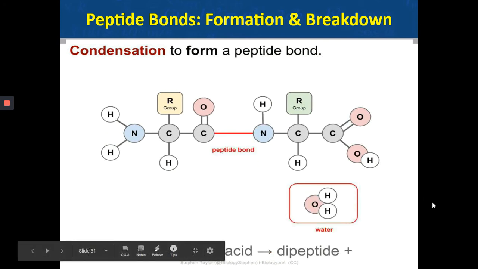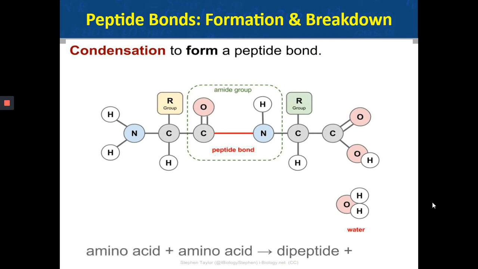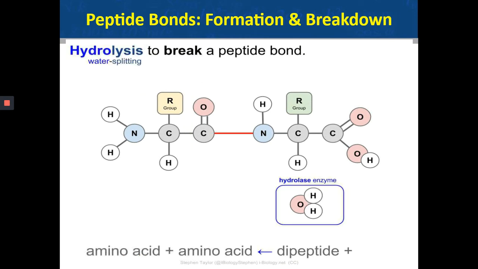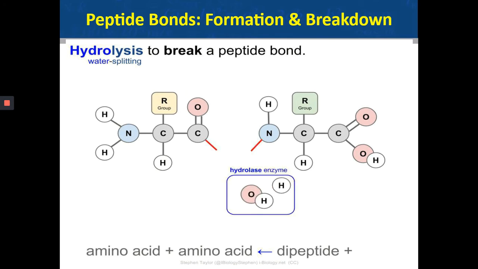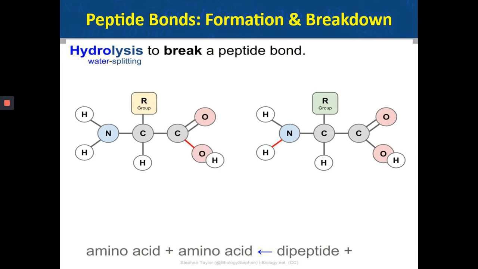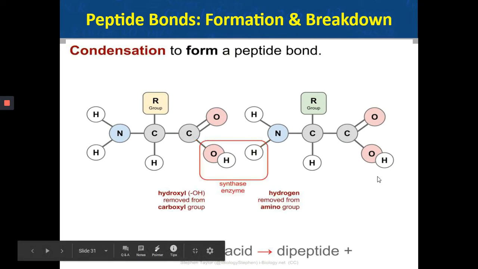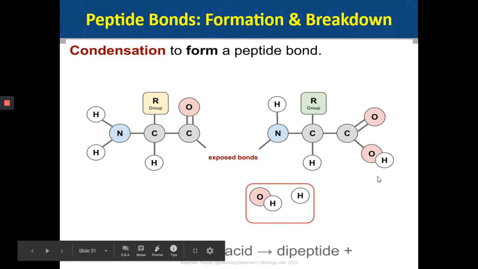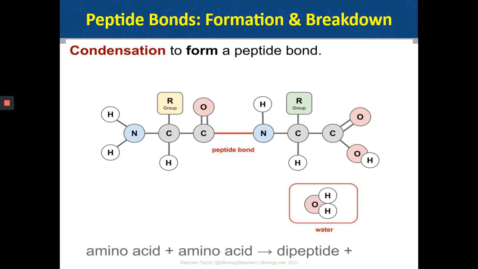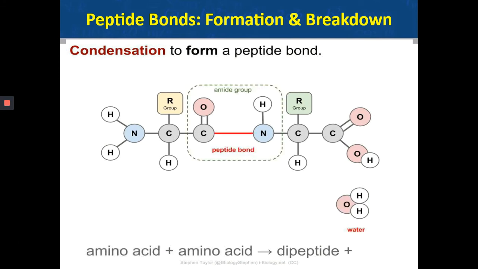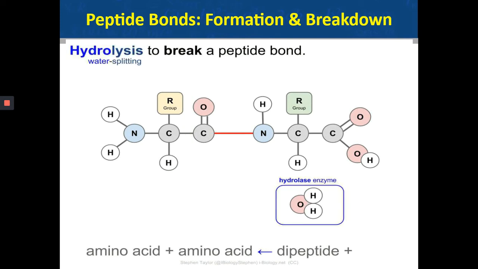So both condensation and hydrolysis can happen to form or break down peptide bonds. You can pause and take a look at what's happening in each reaction. In condensation, a polypeptide will be formed. In hydrolysis, the polypeptide will break into different peptides or different amino acids.